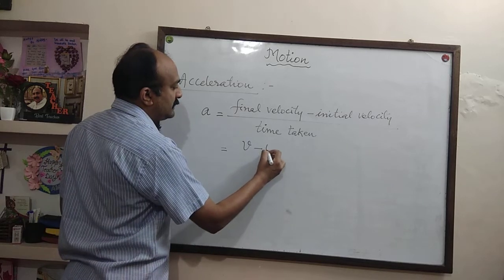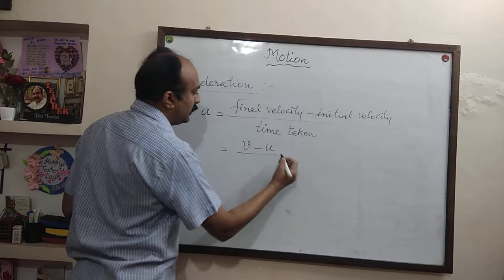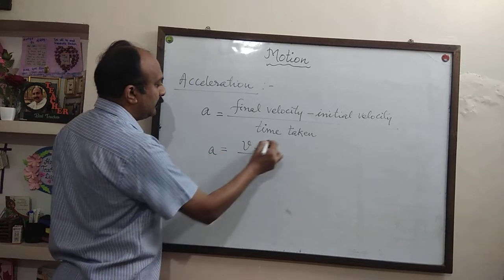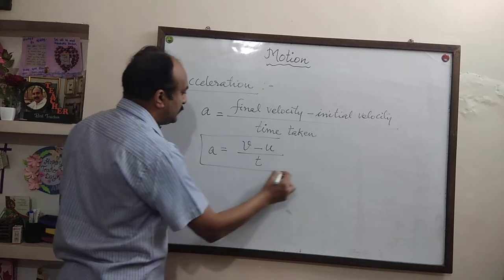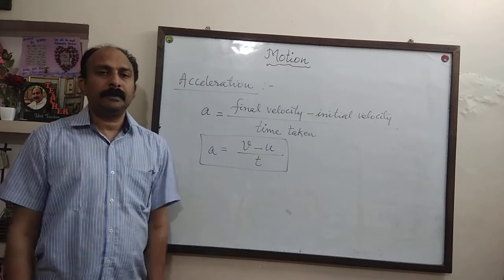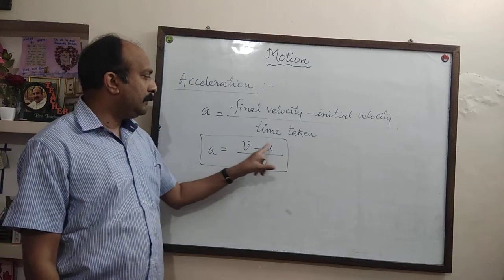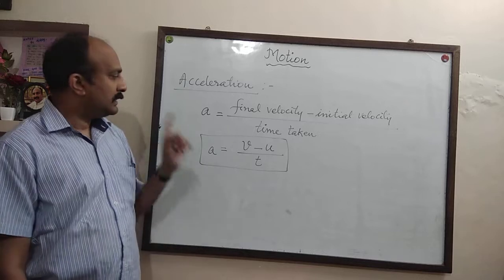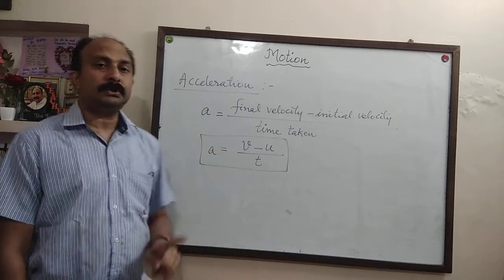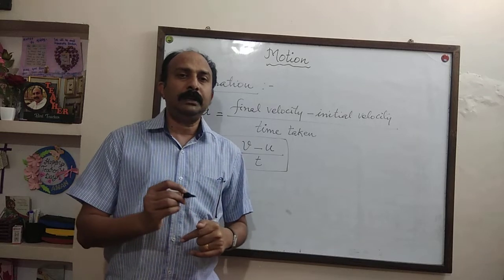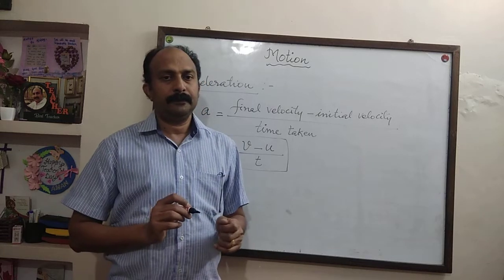Initial velocity is represented by small letter u and time by small letter t. So acceleration a is equal to v minus u upon t. Final velocity v minus initial velocity u upon time taken t. So acceleration is also a vector quantity because it is the rate of change of velocity.